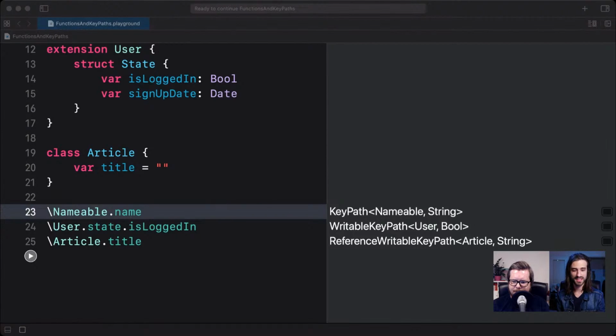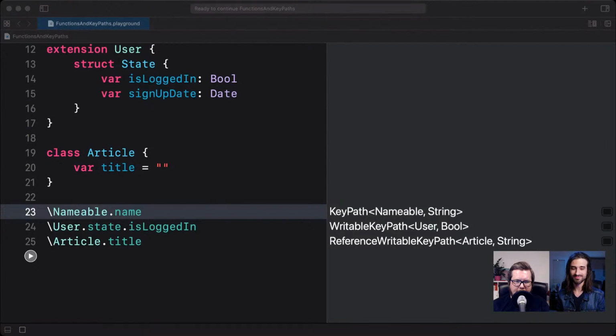And you know what? I've been thinking about the next question: what if we add an associated type to the protocol? Is it still going to work? Like, does it require the type to have an existential or not? Like, if nameable had some kind of associated type to represent the name, for instance. Yeah, so this I am fairly confident will not work, because you would never be able to refer to a protocol that has associated values or self requirements directly.